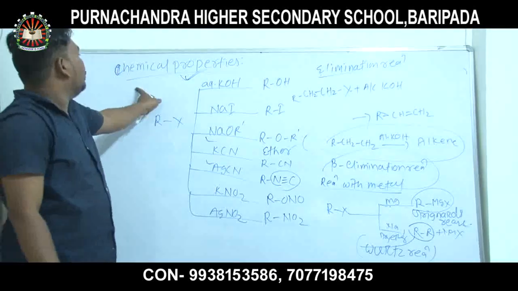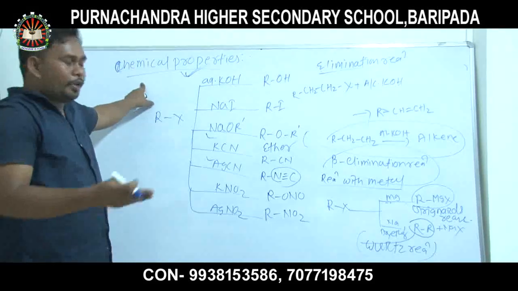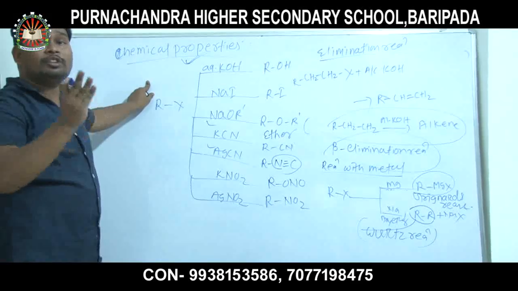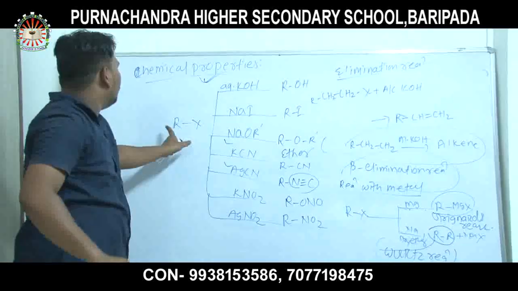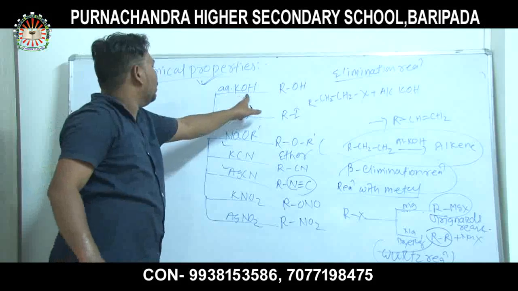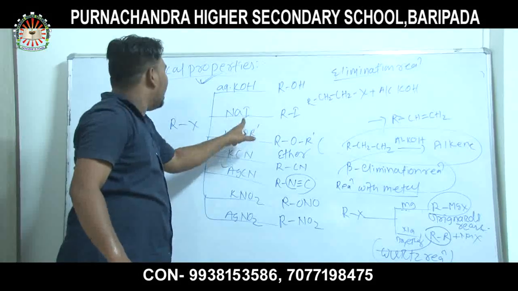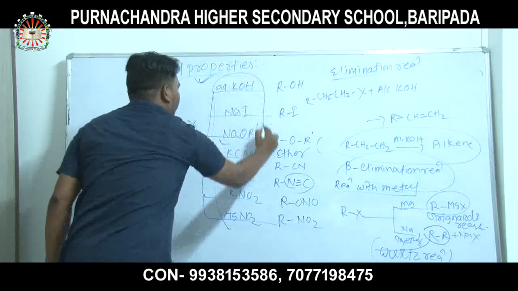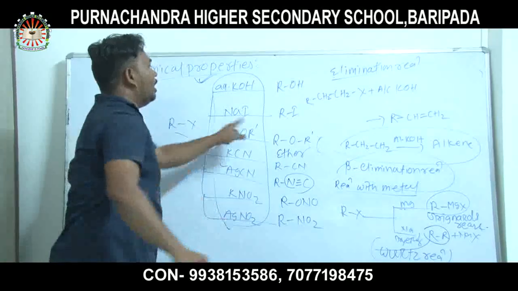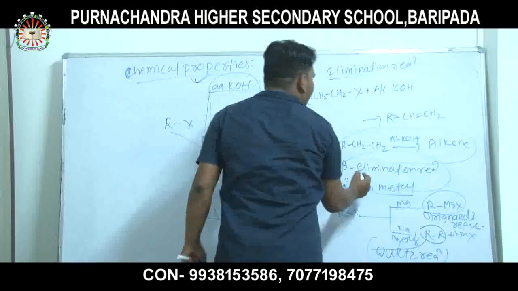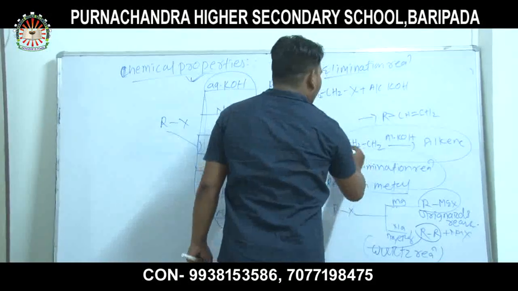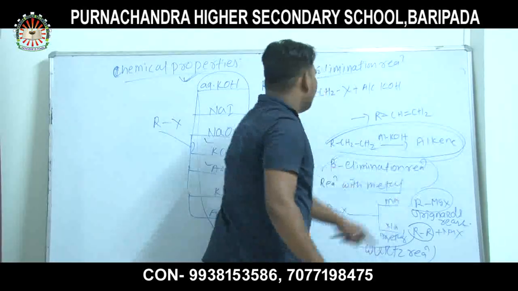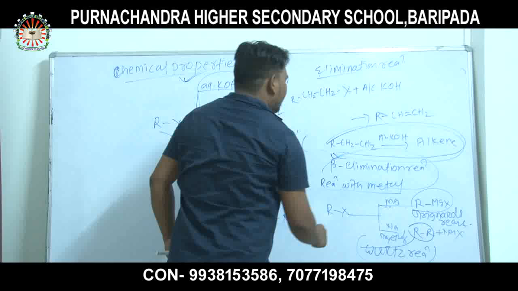Now I repeat that chemical properties arise from three parts: nucleophilic substitution reaction, elimination reaction, and reaction with metal. In nucleophilic substitution, NaI, NaOH, KCN, AgCN, KNO2 are the reagents or species with which alkyl halide reacts. Another is elimination reaction: when alkyl halide reacts with alcoholic KOH, then alkene is formed, through beta elimination.